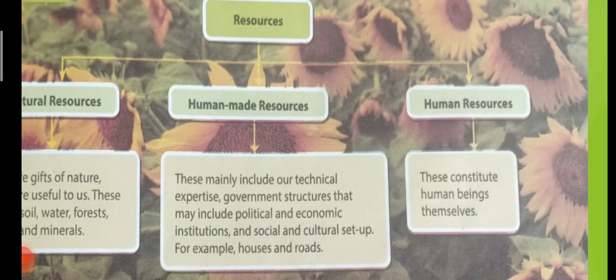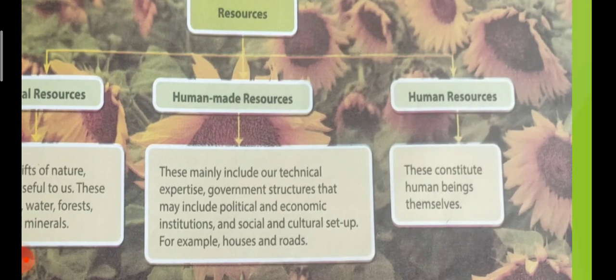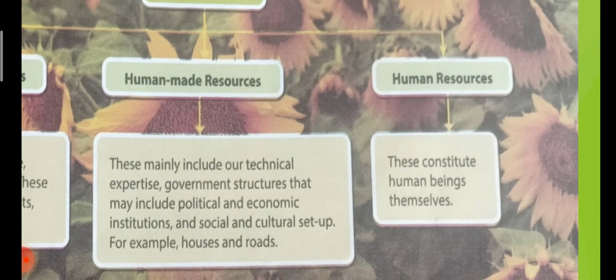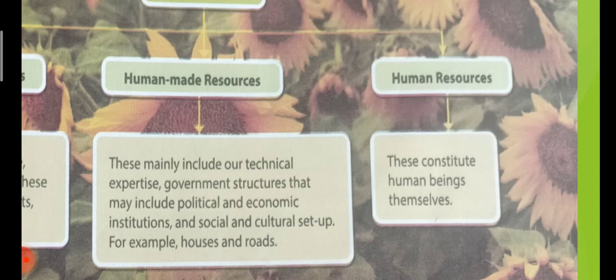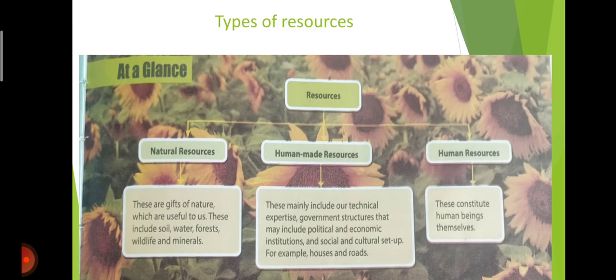Human-made resources. These mainly include our technical expertise, government structure that may include the political and economic institutions, social and cultural setup, for example, houses and roads. Human resources. These constitute human beings themselves.